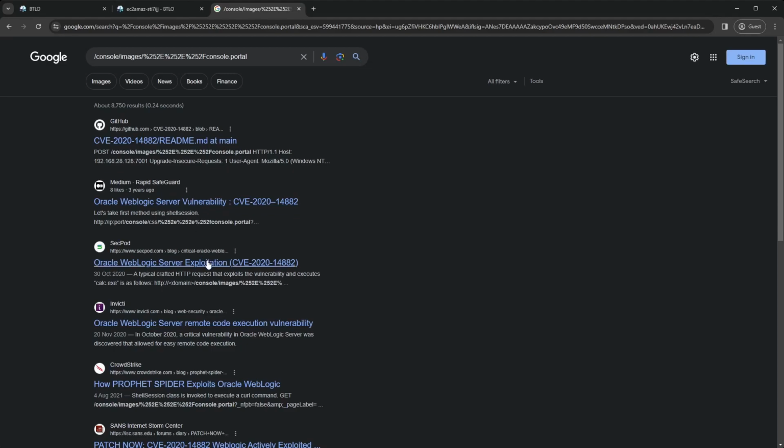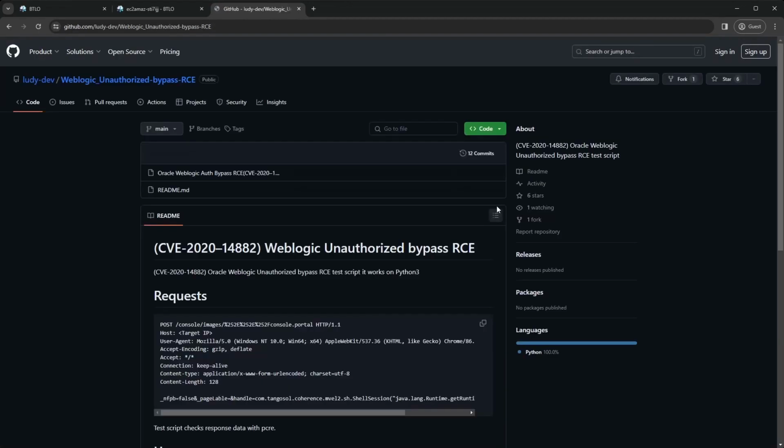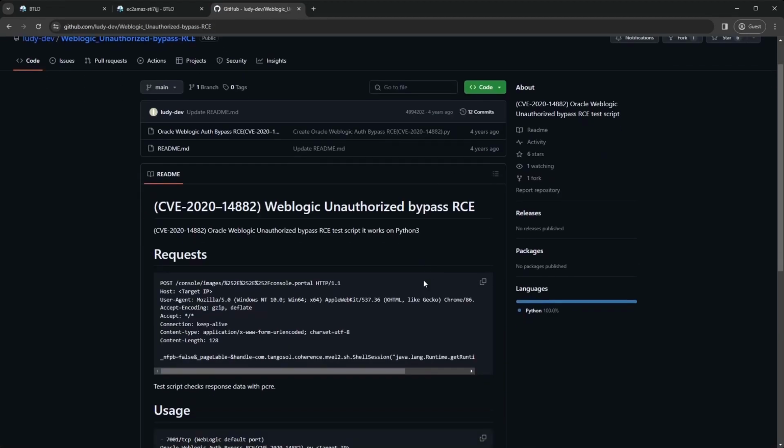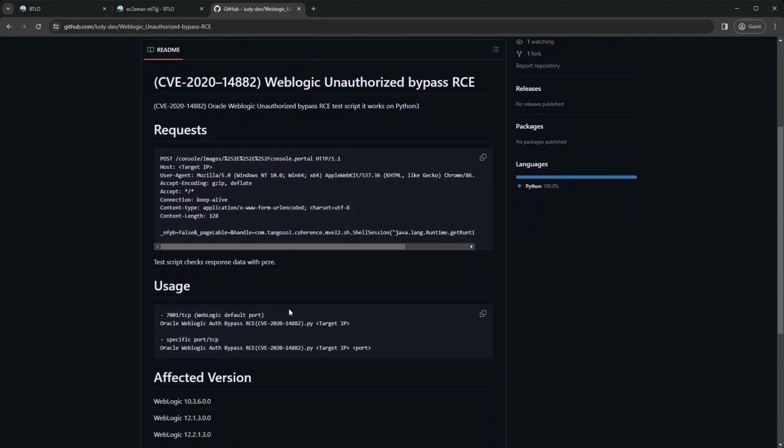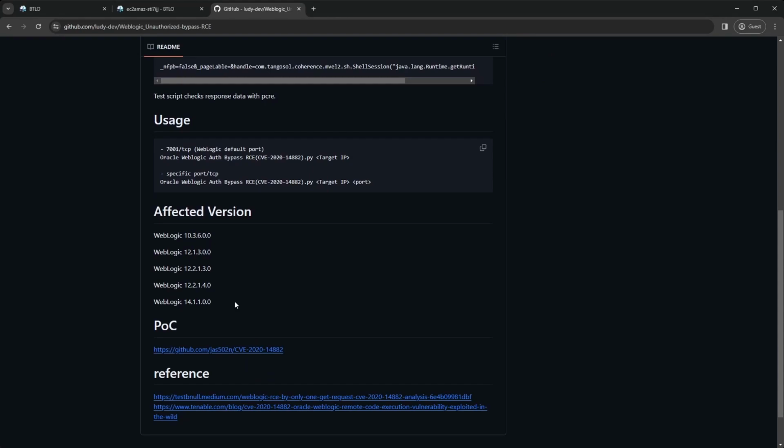Yep, so let's scroll down. Don't really want to read a Medium post. They all look pretty similar to what we're seeing. Which one should we pick? Okay, we'll go to this GitHub one. This looks interesting. Usually they're easier to read for me. So this is a post request, so not quite the same. We had a GET request, but looking at the actual content inside the post request, it's pretty much what we see in the GET request. So there's our port, 7001. And there's the tool, the web application, WebLogic.